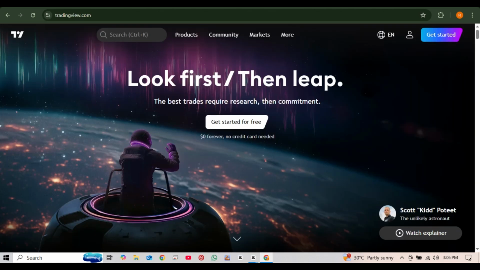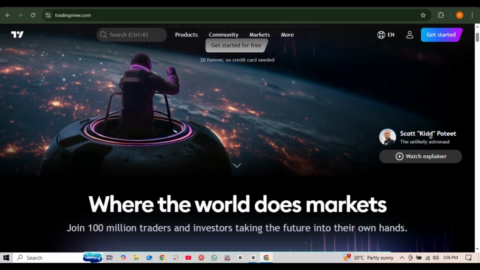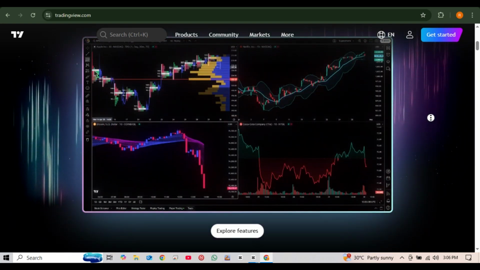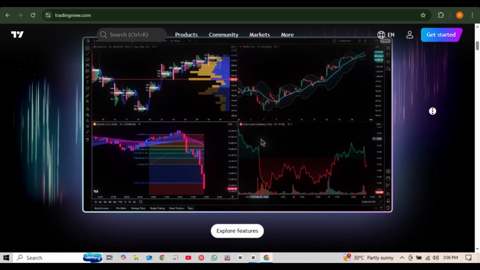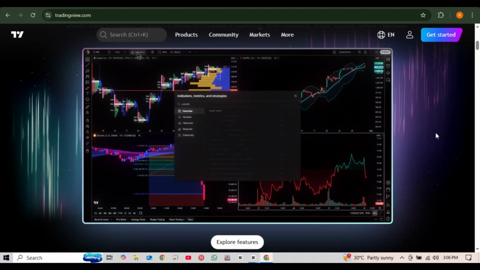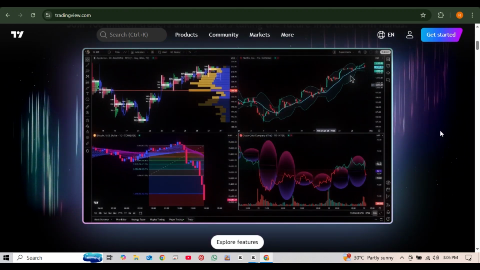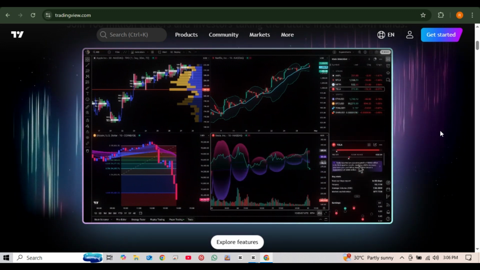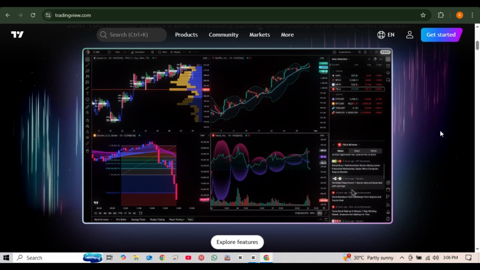Now, when it comes to TradingView, it is a charting platform and social network for traders, offering broker integrations and best-in-class technical analysis tools. Now, choose TradingView if you prioritize deep charting, analysis, and strategy testing, especially if you already have a broker. Now, each application excels in a different area.